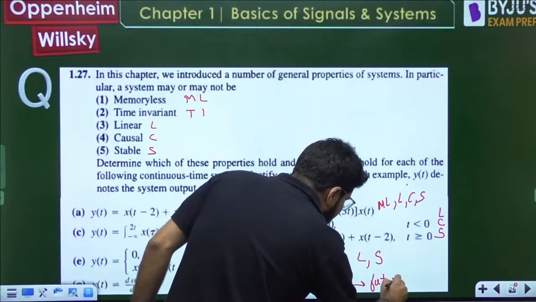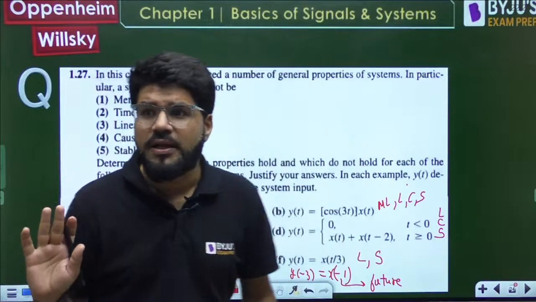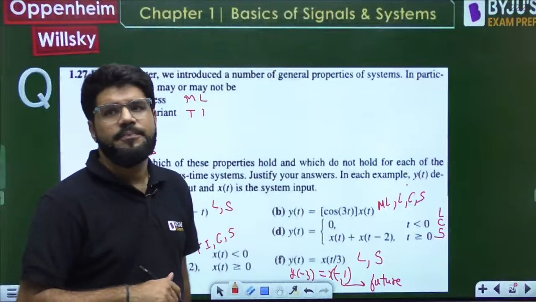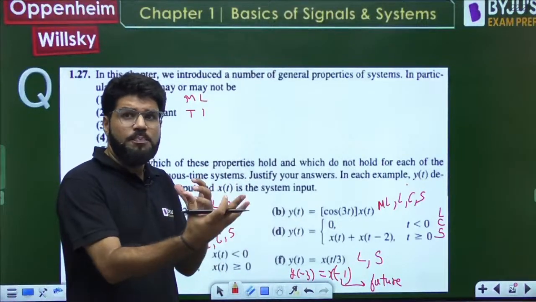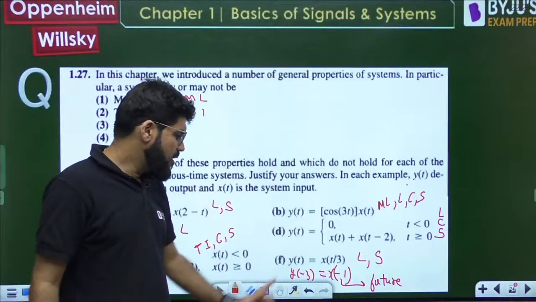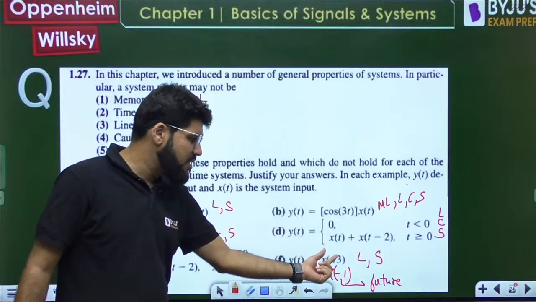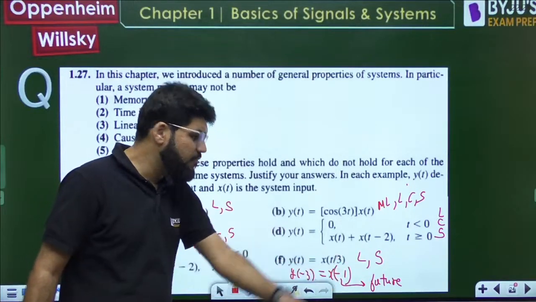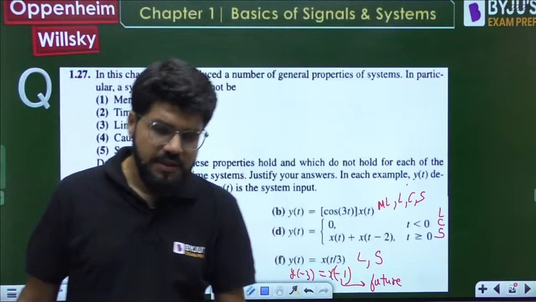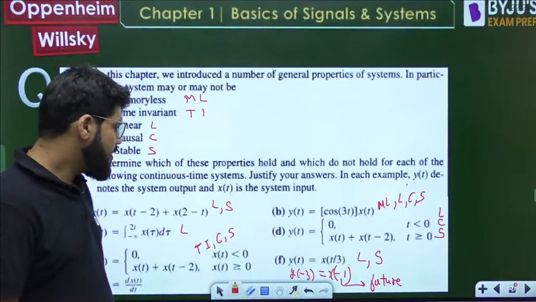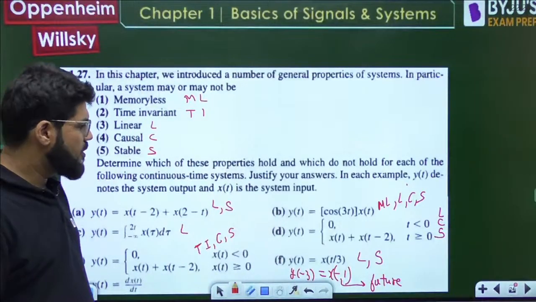बस एक एग्जाम्पल लिखना था, वो मैंने समझा दिया. Rest it is understood, I think. It is non-causal. Think about not only positive but negative time also. If you think about positive time, definitely only past values are there. But if you think negative time, the future values are also involved. ठीक है जी? Done है? Okay, तो F part is also done.